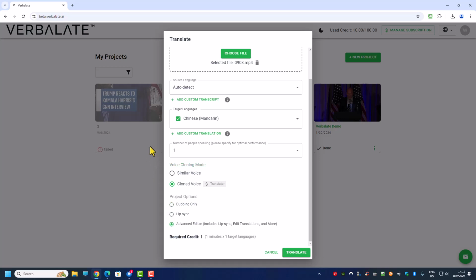Although the Jack Ma video is only about 17 seconds long, they consider that as 1 minute. So the minimum is 1 minute. So if you have a video of 1 minute and 5 seconds, they'll consider it as 2 minutes. So just be aware of this. So with that, let's just click on the translate.